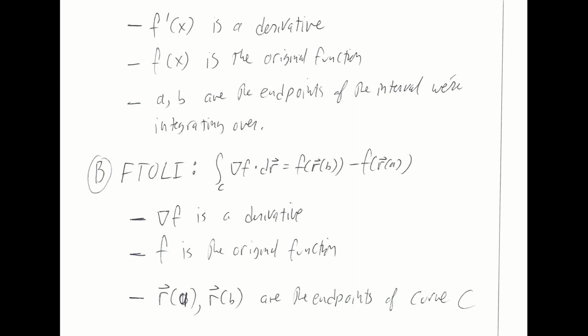So f prime is certainly something that works like a derivative. So we've got a derivative here, f prime. We've got the original function f itself. And we've got some endpoints of the interval that we're integrating over, a and b.